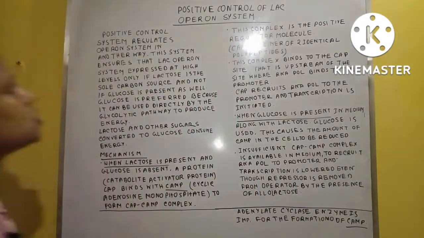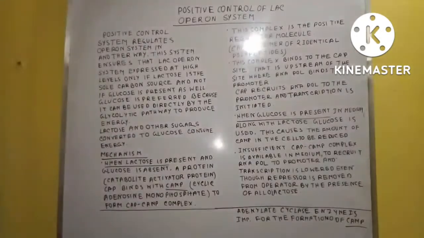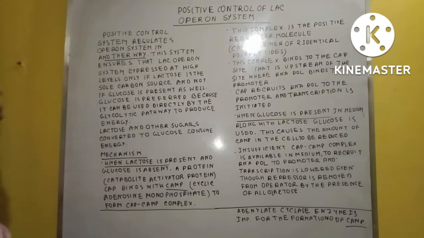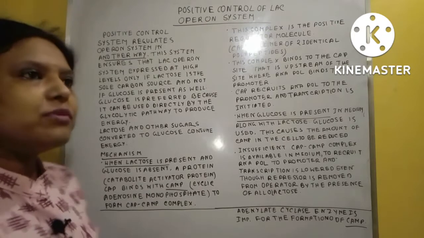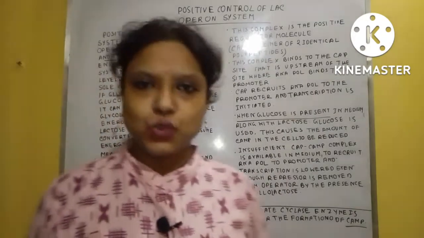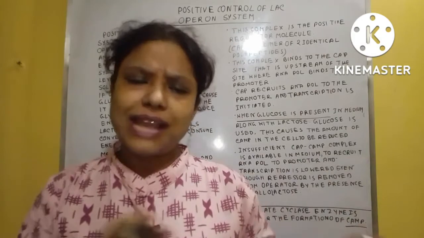The positive control of Lac Operon system. What is the positive control of the Lac Operon system? The positive control of Lac Operon system is another way, just like the Lac Operon system, but this is positive. First of all, we have to understand Lac Operon system is obviously dependent on lactose. Okay, so let's check what happened in the Lac Operon system.